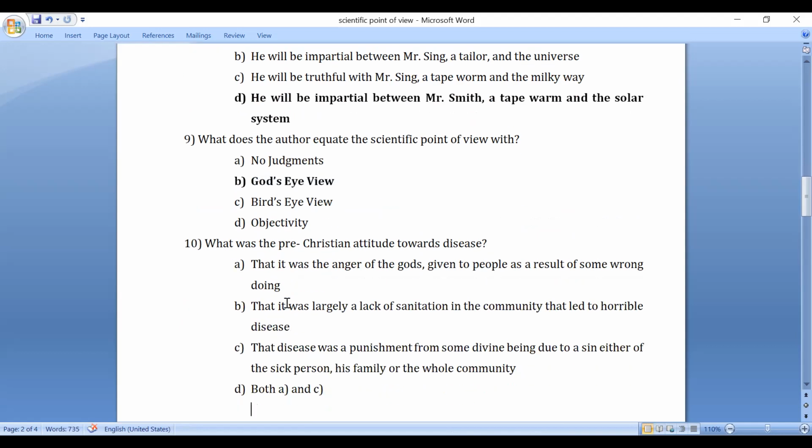What was the pre-Christian attitude towards the disease?